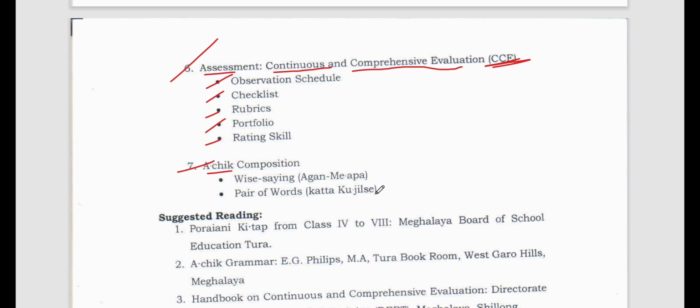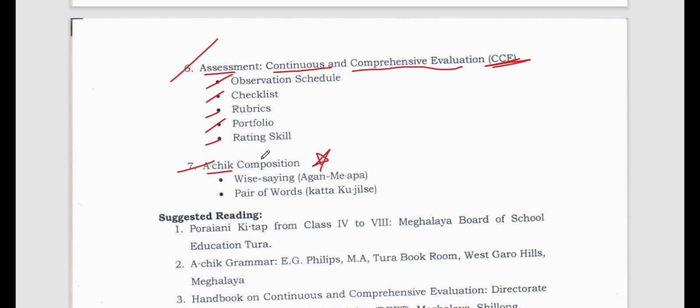So it's very funny, I mean it's very interesting, it's fun, you enjoy when you learn this arch composition. The book is also very small, a tiny book, and it's very interesting. I love arch composition very much. And yes, this is only for Garo subject.